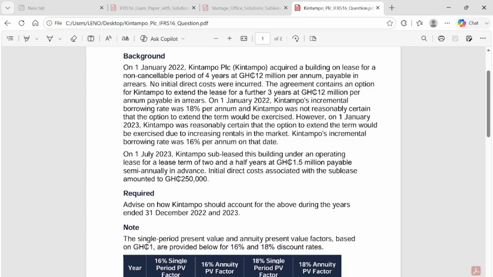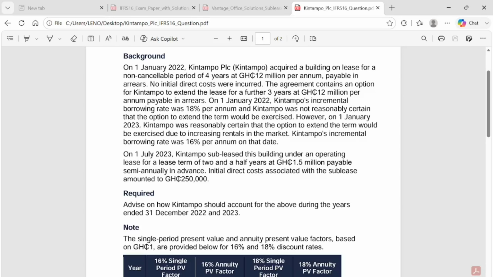However, on 1st January 2023, Kintampo was reasonably certain that the option to extend the term would be exercised due to increased rentals in the market. Kintampo's incremental borrowing rate was 16% per annum on that date.